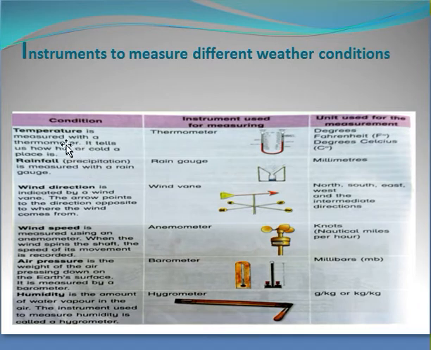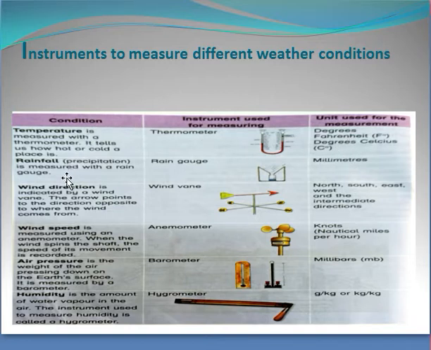The first condition is temperature. Temperature is measured with a thermometer. It tells us how hot or cold a place is. This is the instrument we use for measuring temperature. This is a thermometer, and the units we use for measurement are degrees Fahrenheit and degrees Celsius.